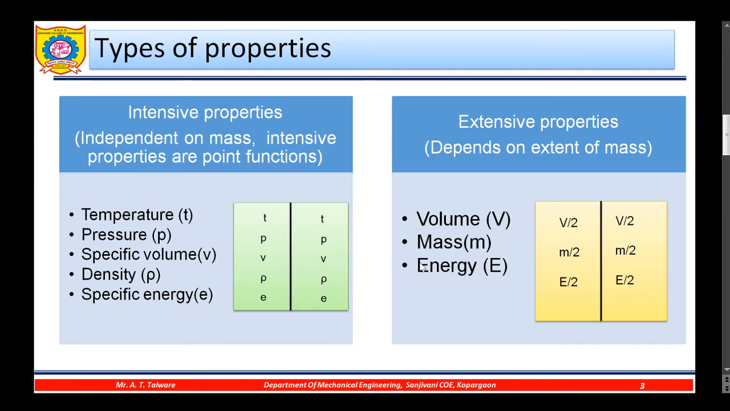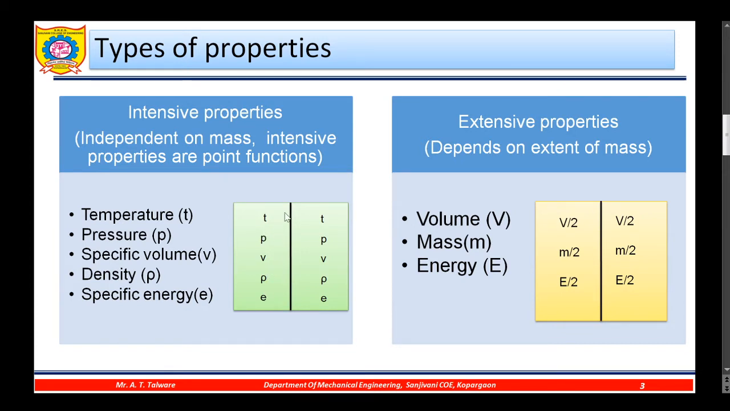What are the different types of the properties? There are two types of properties. The first one is the intensive property, the second one is the extensive property. In order to understand intensive and extensive, let us consider a thermodynamic system. First of all, before splitting this into two compartments, the temperature will uniformly be T and pressure P, specific volume V, density rho and specific energy E.